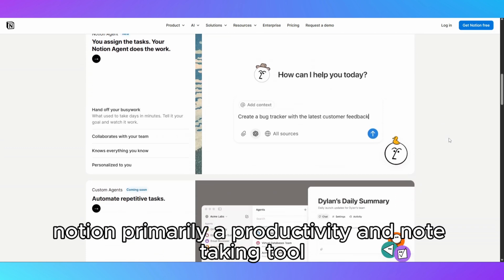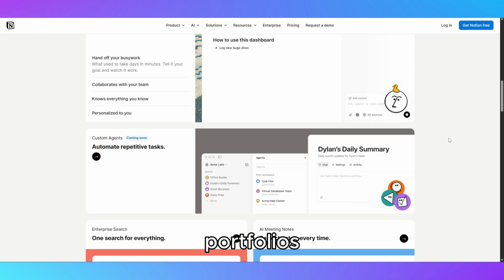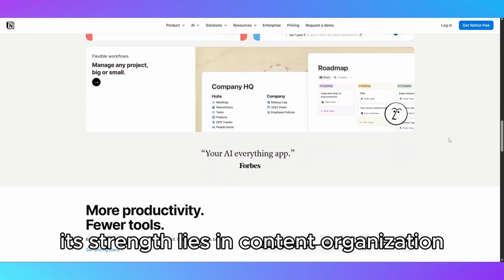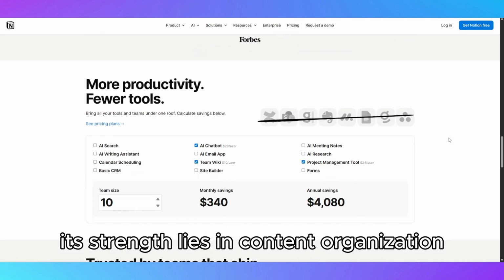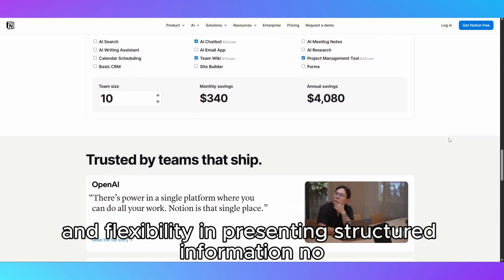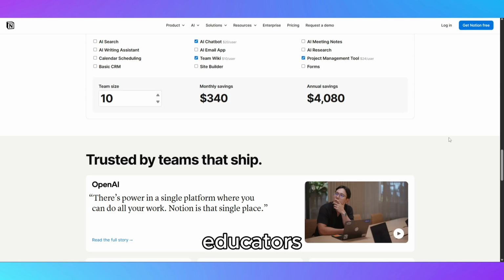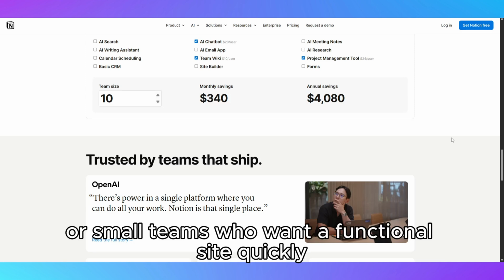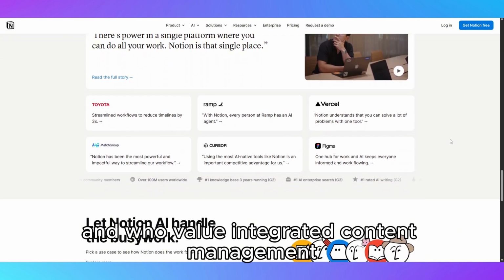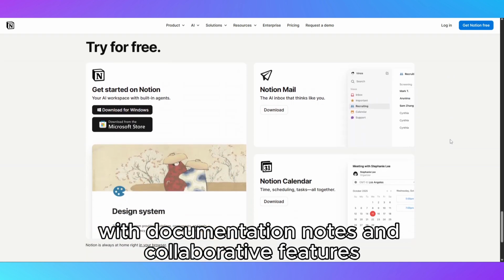Notion, primarily a productivity and note-taking tool, can also be used to create public websites, portfolios, or landing pages by sharing pages with the public. Its strength lies in content organization, ease of updating, and flexibility in presenting structured information. Notion is ideal for creators, freelancers, educators, or small teams who want a functional site quickly without worrying about traditional web design, and who value integrated content management with documentation, notes, and collaborative features.